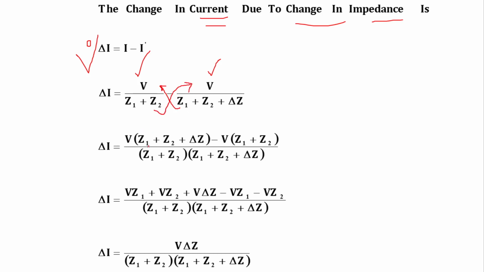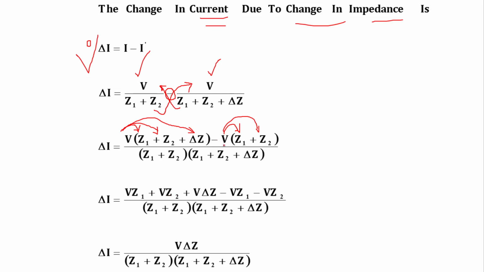So V into Z1 plus Z2 plus delta Z, this is the minus sign. So minus V into Z1 plus Z2, the denominator is Z1 plus Z2 into Z1 plus Z2 plus delta Z. Now we have to multiply V with all these terms Z1, Z2 and delta Z. In the same manner we have to multiply V with Z1 and Z2. So delta I is equal to V into Z1 plus V into Z2 plus V into delta Z.